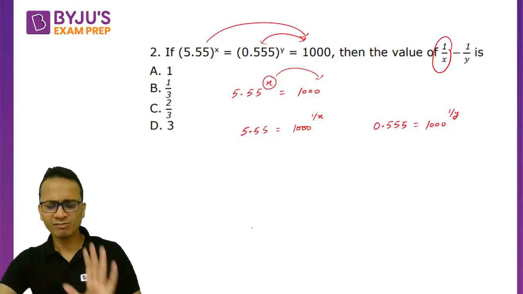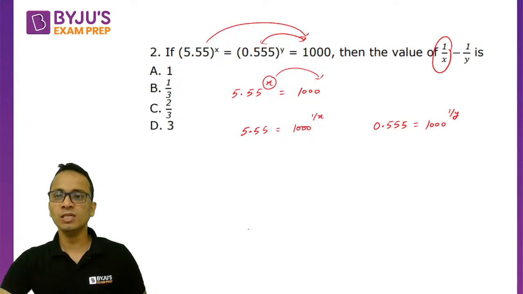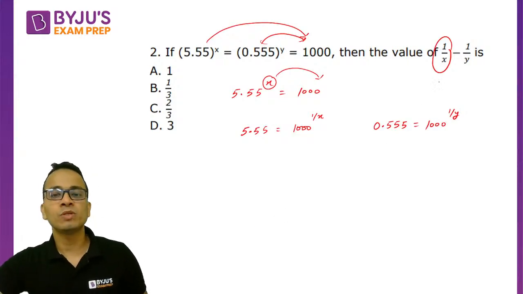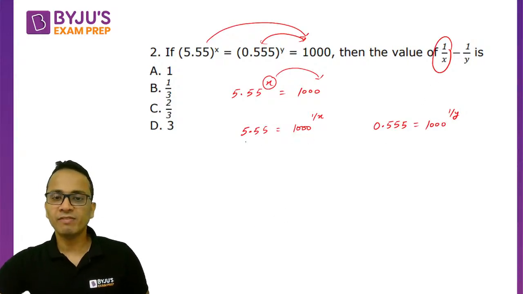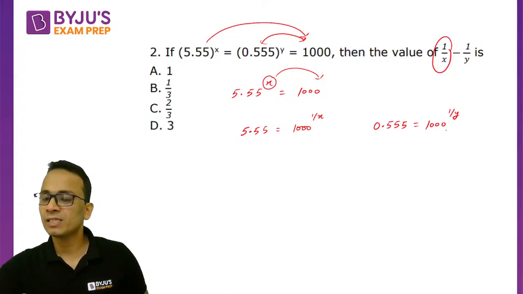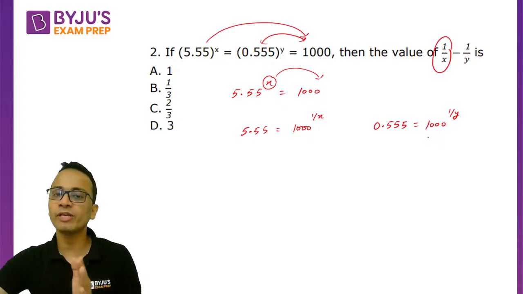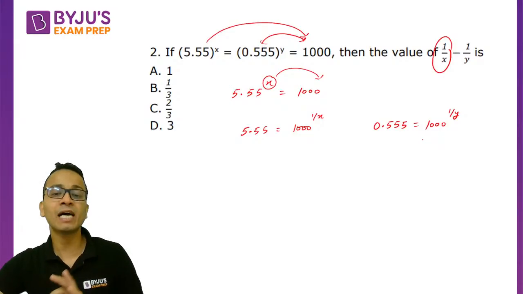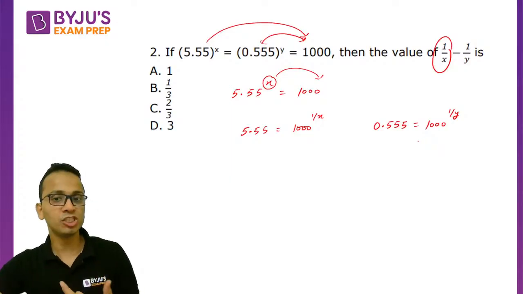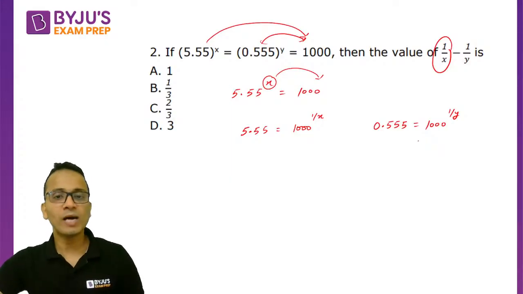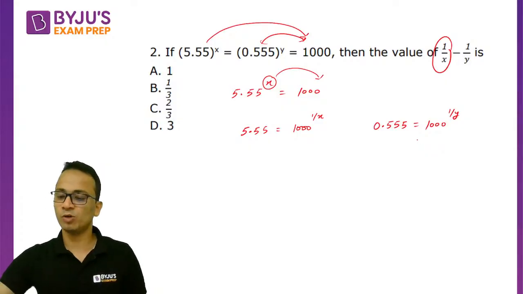अब 1/x and 1/y have been introduced. अब मुझे चाहिए 1/x minus 1/y. So if I divide the first expression by the second equation, first equation को second equation से divide कर देंगे. So I'll get on the right hand side 1000 raised to the power 1/x divided by 1000 raised to the power 1/y. अब division है तो power subtract हो जाएंगे. So I'll be able to introduce 1/x minus 1/y.